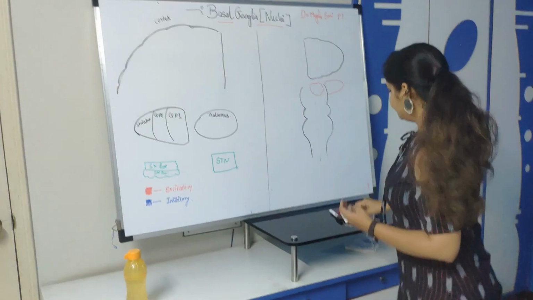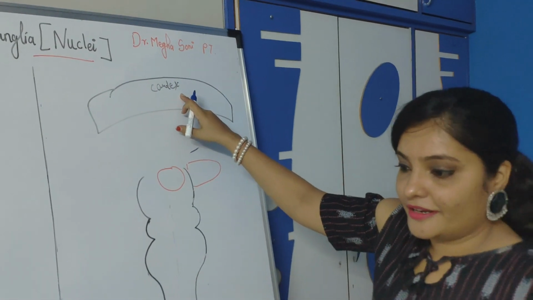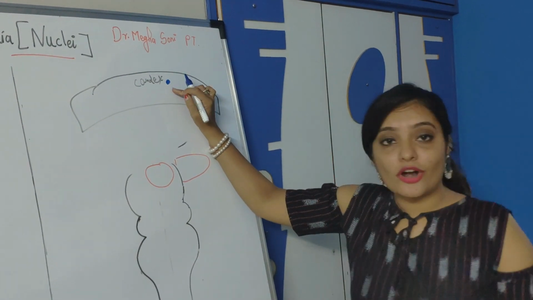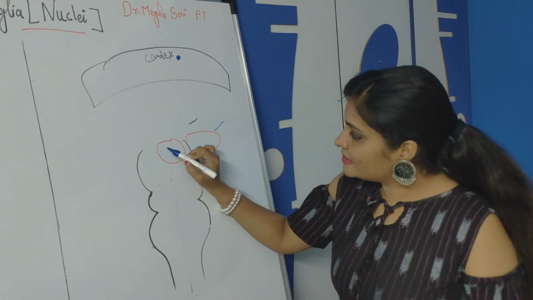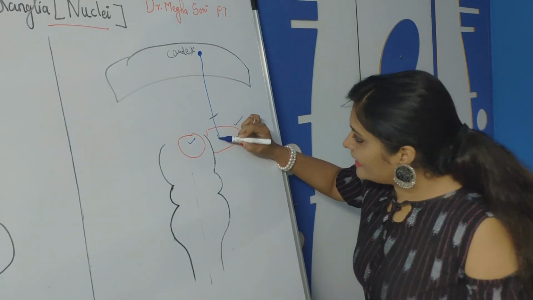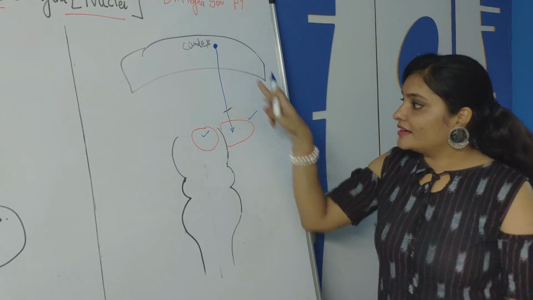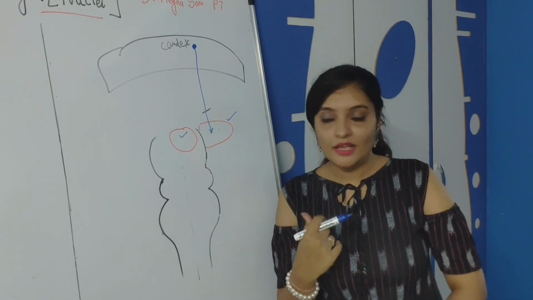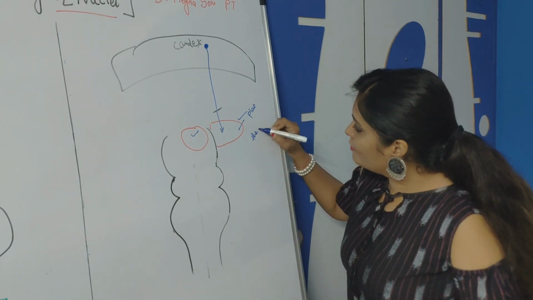Okay, let's see this diagram. You can see in this diagram, this is the cortex from where the idea is generated. I want to hold a bottle. So this is an idea which is generated here. But this cortex is not capable of planning a movement. So this is basal ganglia, this is thalamus, and this is brainstem. This cortex will send this signal to the basal ganglia and ask the basal ganglia for help: how to hold a bottle? Can you please plan a movement for me? So basal ganglia will plan the whole movement.